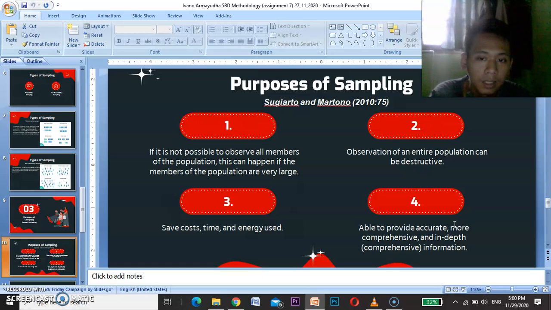For the first, it is not possible to observe all members of the population, which can happen if the members of the population are very large. Second, observation of an entire population can be destructive. Third, save cost, time, and energy. And last, able to provide accurate, more comprehensive, and in-depth information.